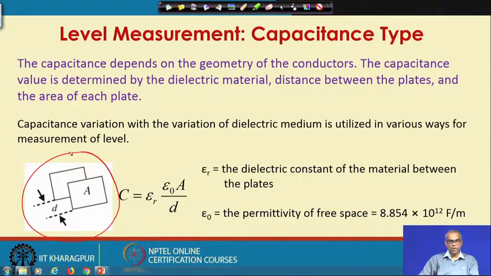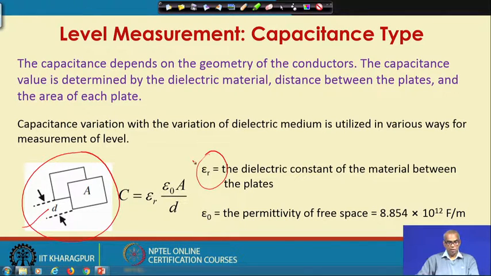So, the area of the plates, let us say A, the distance between the plates is D, and let us say the medium that exists between these two plates has a dielectric constant or relative permittivity as epsilon r.